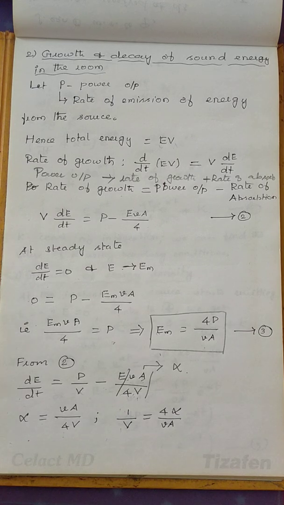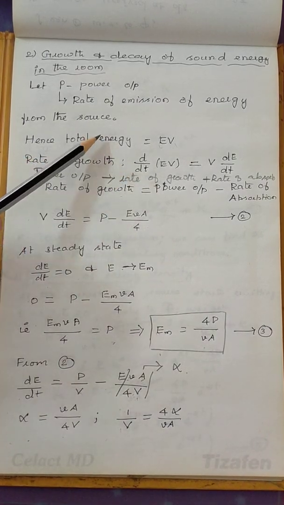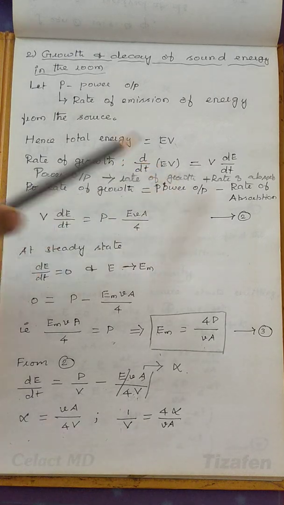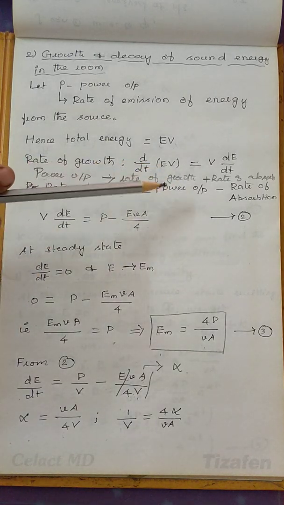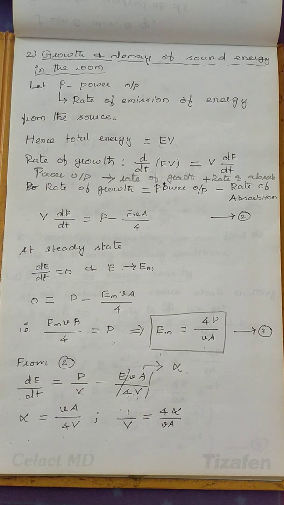So generally we know that rate of growth means change in that quantity with respect to time. So d by dt of the energy, E into V. D by dt of E into V. V is a volume constant, so we can write it as V into dE by dt. So this is the rate of growth, and this is the power output.